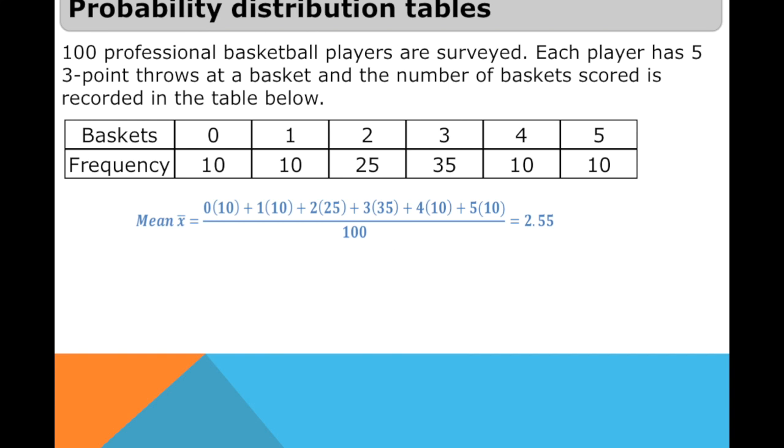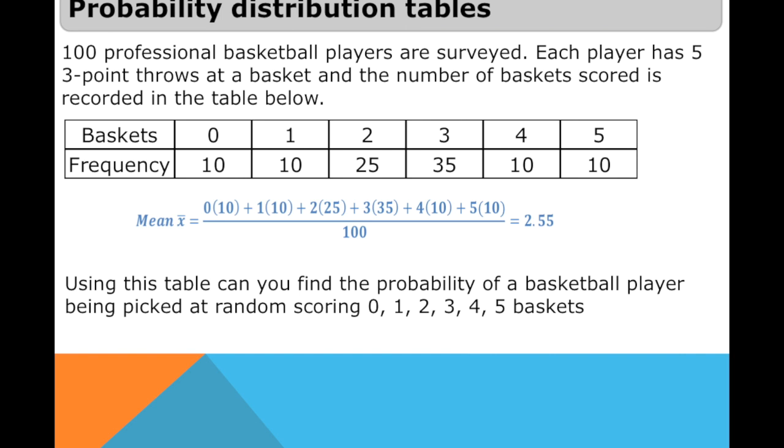Now how is it different, or is there any difference if we are looking at a probability distribution table? From this frequency table, you can get the probability. As I said, 35 out of 100. So if you pick at random a player who can score 3 three-point shots, that is going to be 35 out of 100, right?